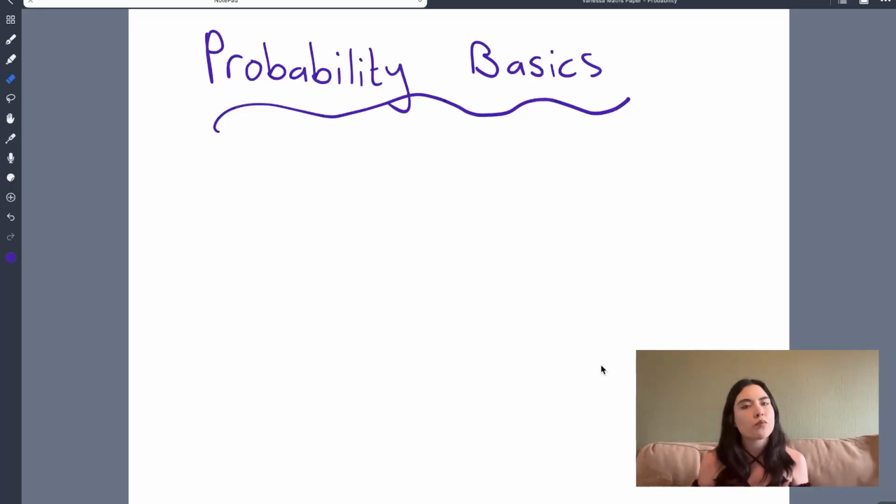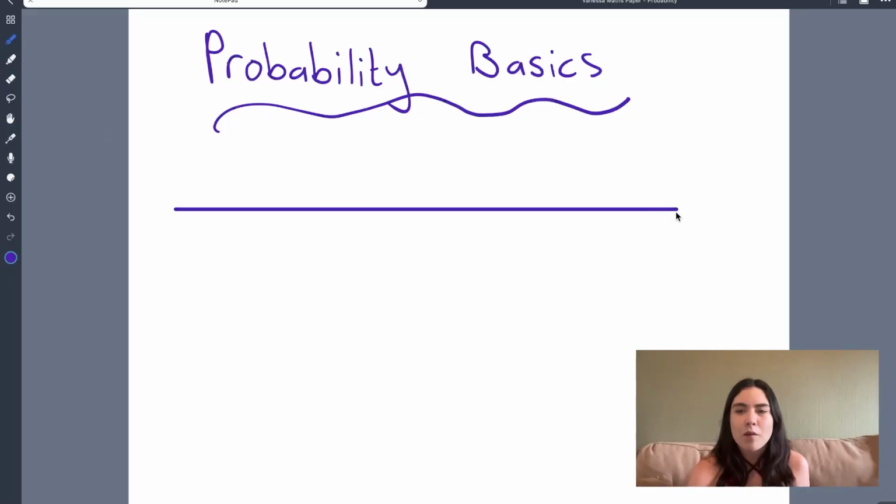All right, so if that makes sense to you, let's move on to how we do this numerically. How do we do probability with numbers? Well, what we use is a scale. So the idea is, oops, that's my eraser. The idea is that probability lies on a scale between 0 and 1.